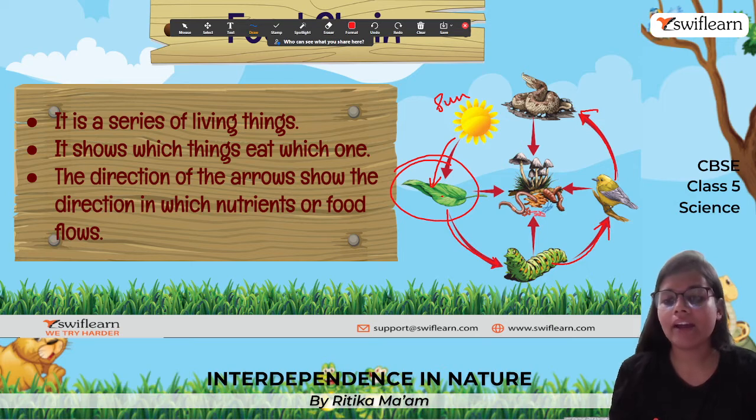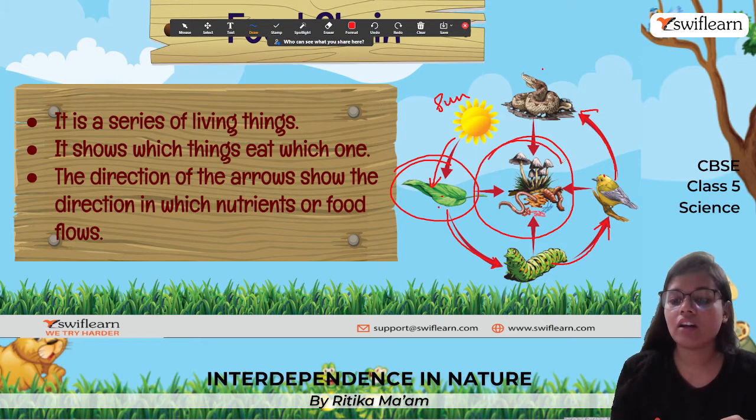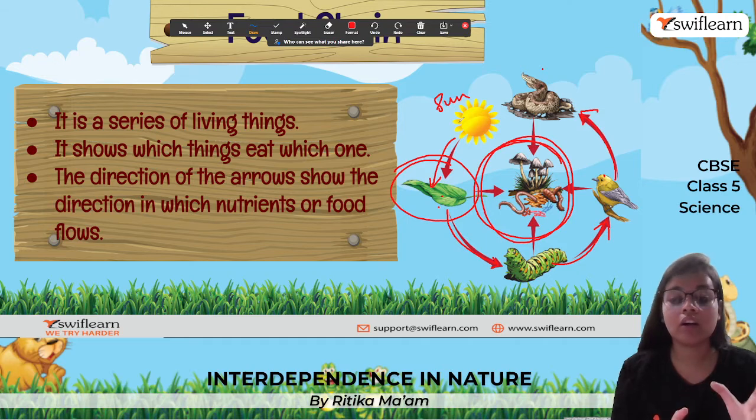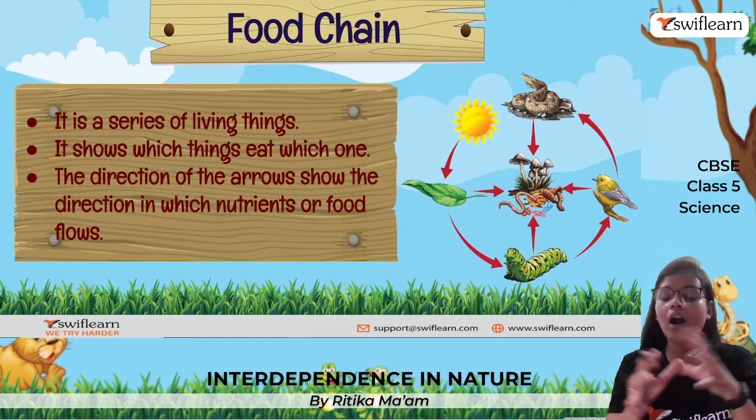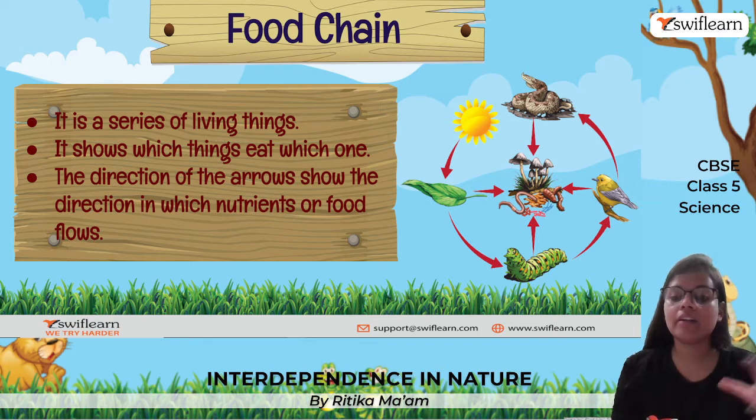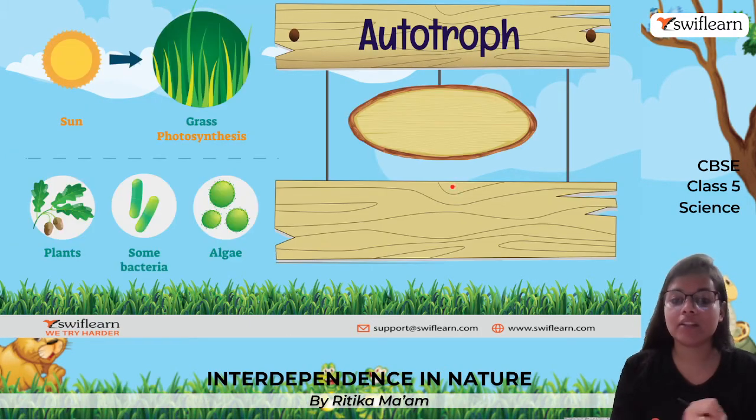Okay, and if the snake, bird, worm or tree all die, then they are converted into useful nutrients in the form of humus by some microorganisms, and it again goes to plants for their growth. So it is showing how we all are interdependent on each other for our requirements.